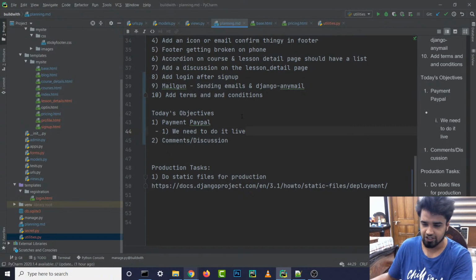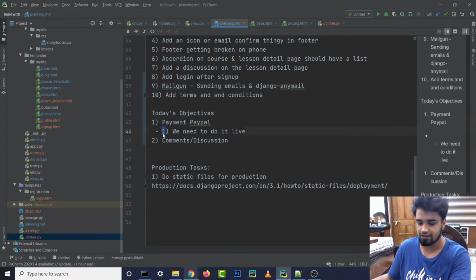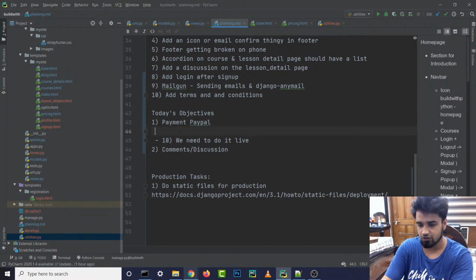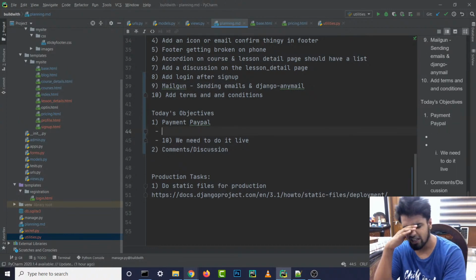This is maybe the last thing we need to do. But before that we need to do a couple of things. So first of all, how is the user gonna unsubscribe? We have to figure that out also.